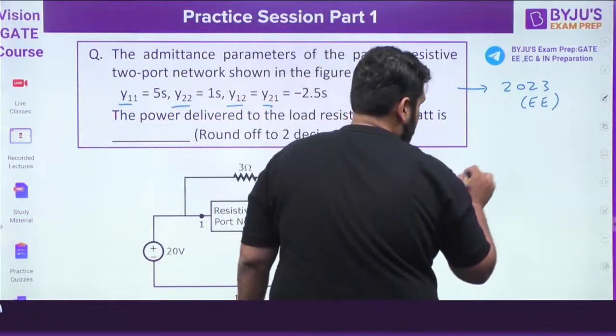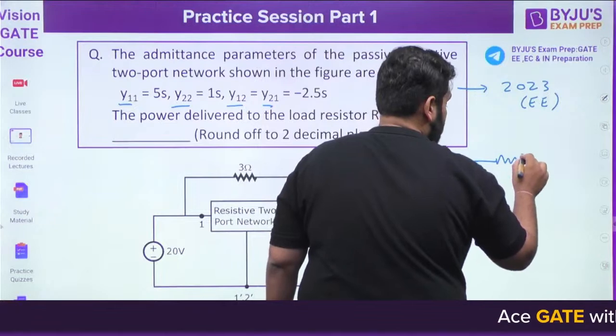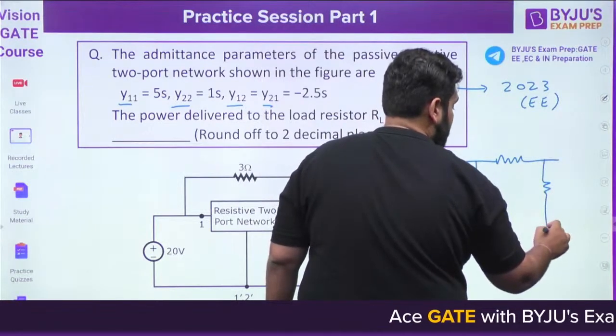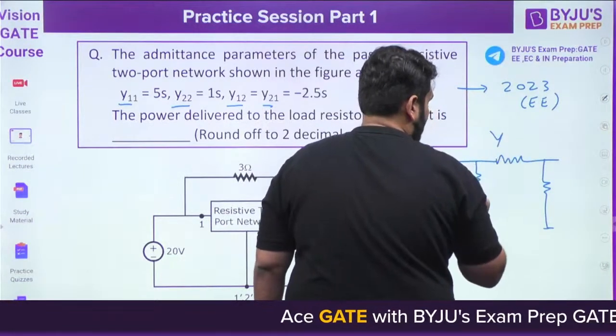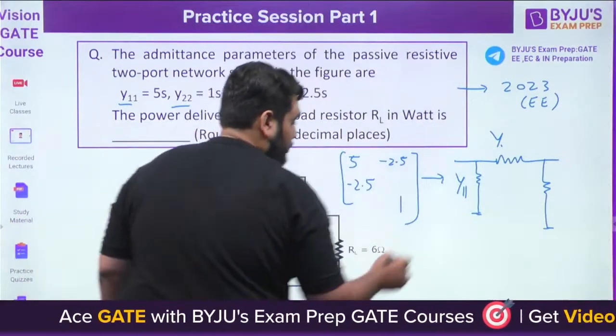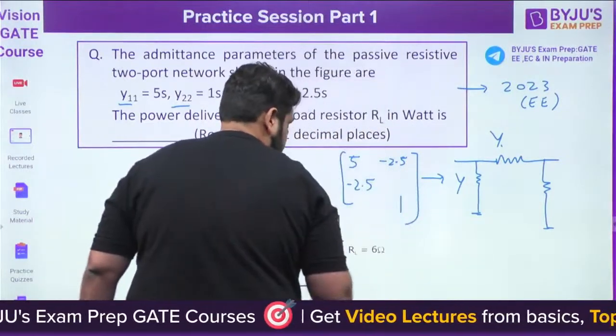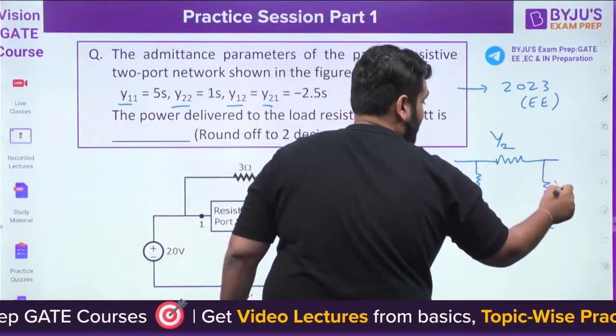If this is a reciprocal network, I can find out the pi circuit, which is y1, y2 and y3.